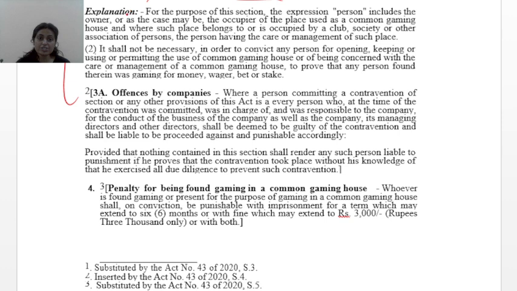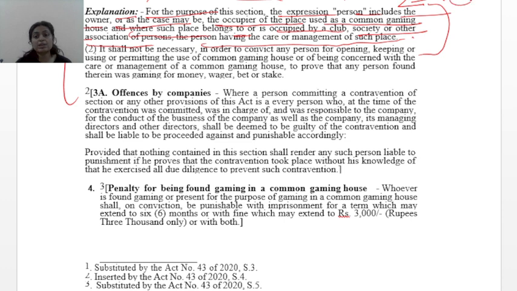Now, this explanation talks about, for the purpose of this section, the expression person includes the owner or, as the case may be, the occupier of the place used as a common gaming house, and where such place belongs to or is occupied by a club, society or other association of persons, the person having the care or management of such place. So it again has a wide scope, not just the owner but also the person who is occupying. In case you have set up a club, society and all and then you are doing this, then who is taking the care, who is the manager.